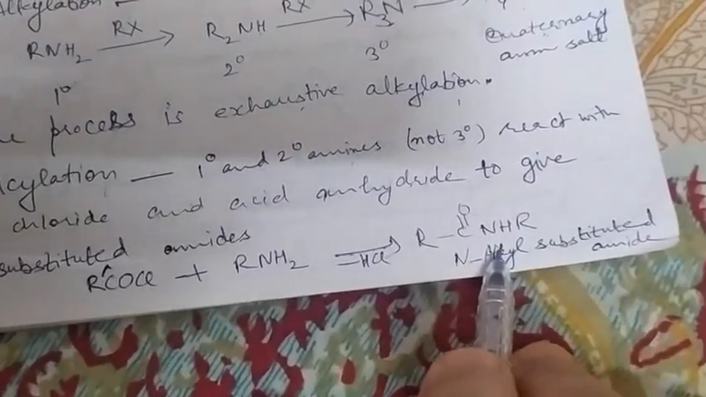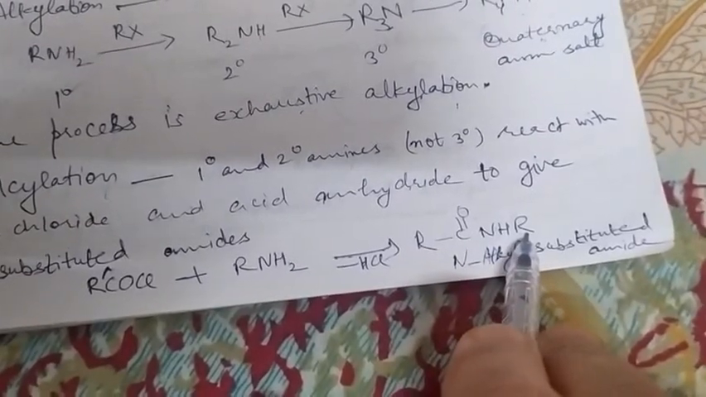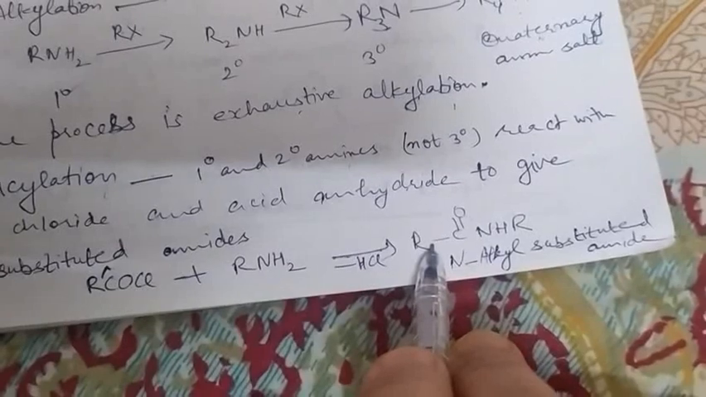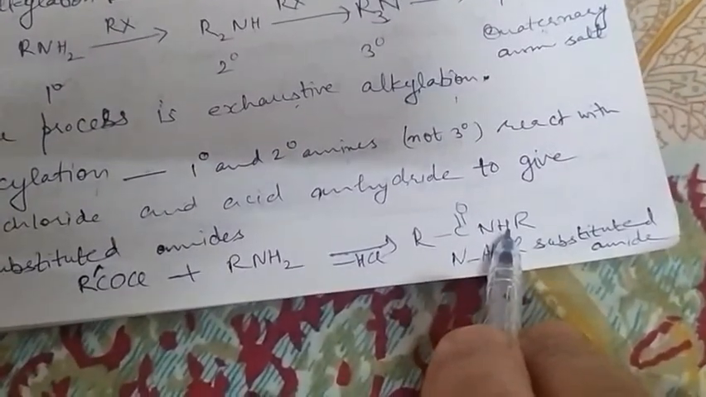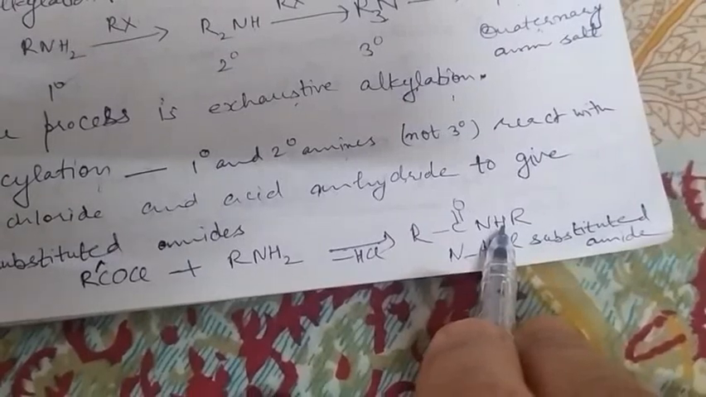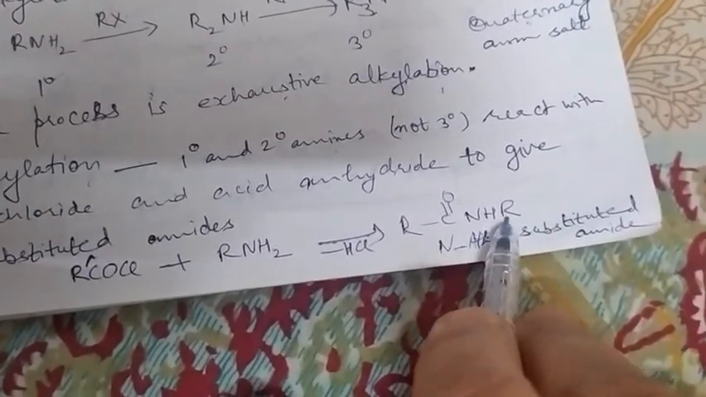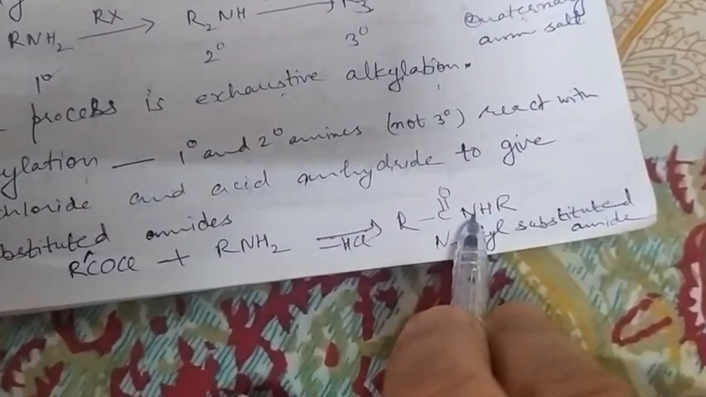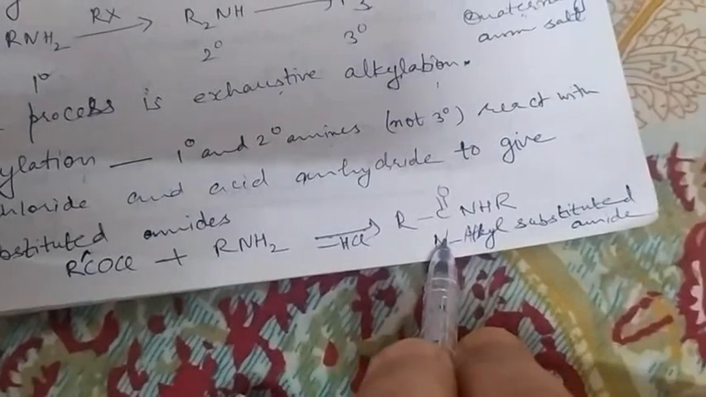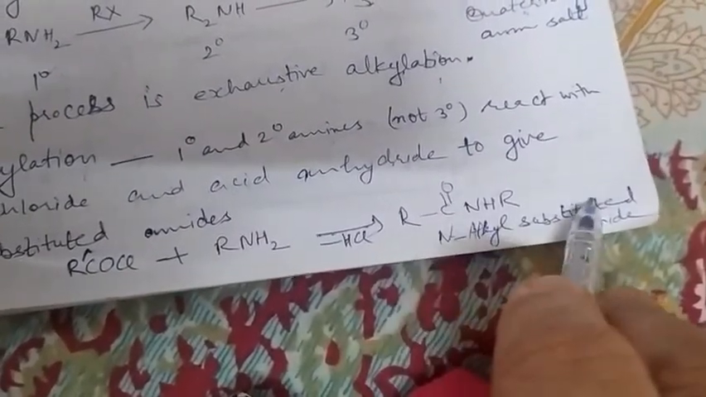Alkyl substituted, alkyl is this R, alkyl substituted amide. Amide is RCONH2, and in place of one H here, R has been substituted, so it is termed as alkyl. Alkyl is on nitrogen, hence it is called N for nitrogen, N-alkyl substituted amide.